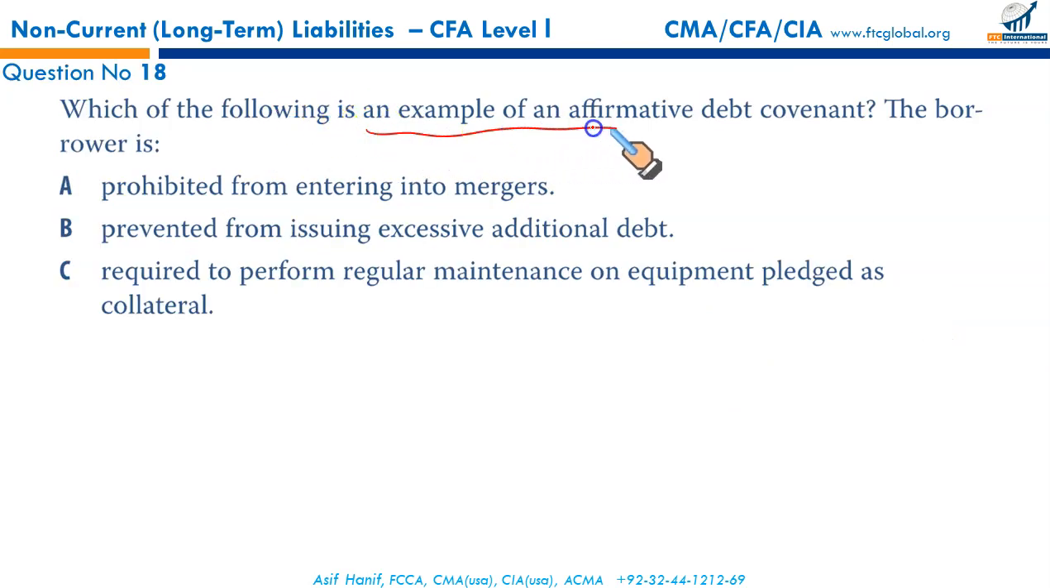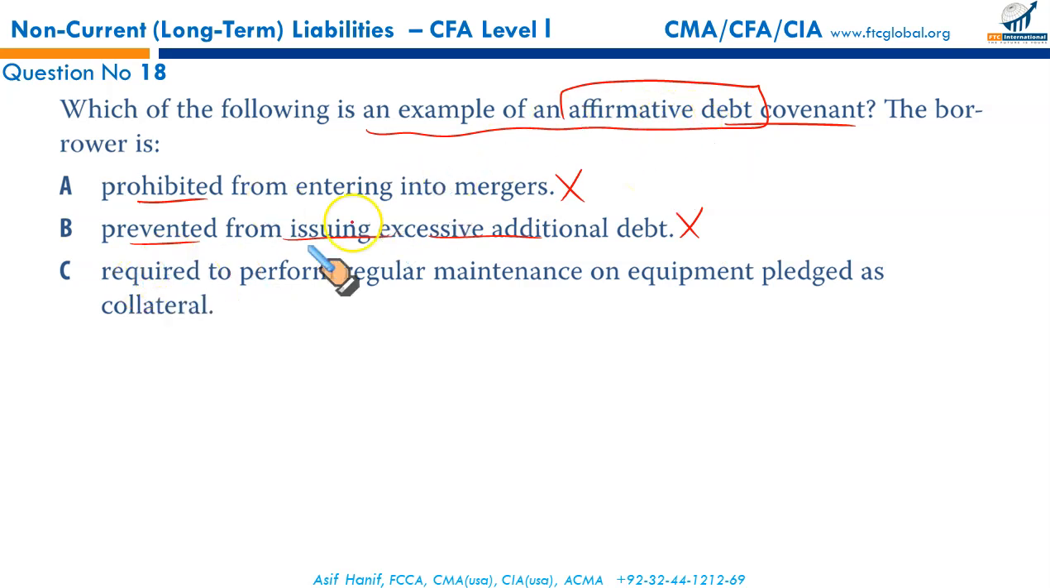Which of the following is an example of affirmative debt covenants? Affirmative debt covenants mean certain actions that a borrower is required to take, like regular payments of interest, payment of principal, and, if it's a collateralized bond against property, plant and equipment, the maintenance of equipment. Being prohibited from entering into a merger is a negative covenant. Being prevented from issuing excessive debt is a negative debt covenant. Affirmative, in fact, requires certain actions from the issuer.